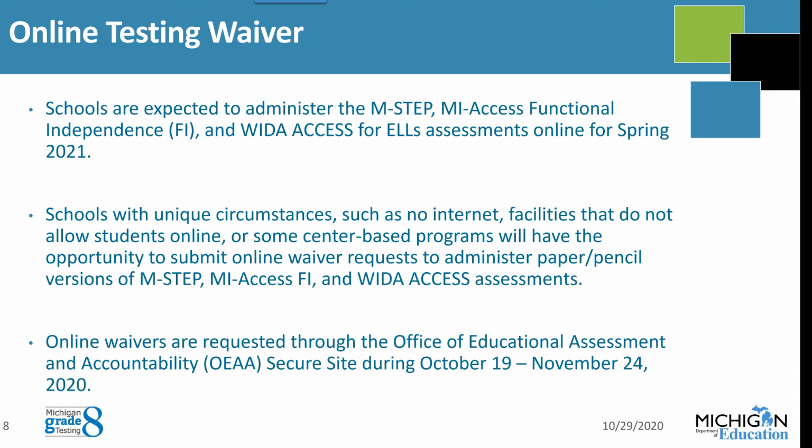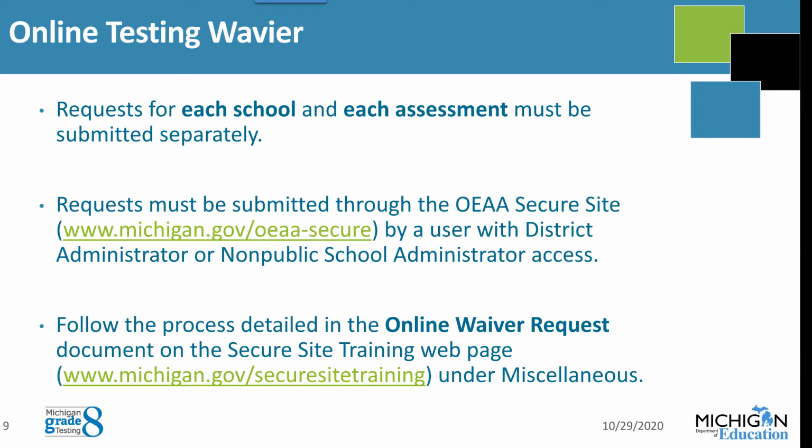Online waivers are requested through the Office of Educational Assessment and Accountability, or OEAA Secure Site, from October 19th through November 24th, 2020. Be sure to request a waiver for each school and each assessment separately. Requests must be made by district administrators or non-public school administrators. See the process for requesting online waivers at michigan.gov/securesitetraining under miscellaneous.